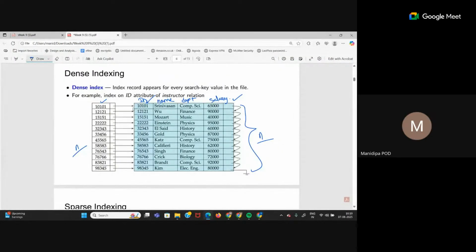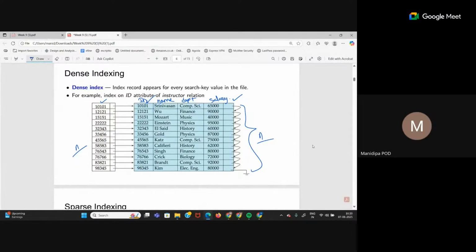Now see, ID is unique for every faculty, so every index entry is for a particular row only. But the trade-off here is that dense index size is very big, right? Because it has as many rows as the table itself. Yes, data is not the same. In the table there is much more data present than in the index, but it is still a pretty big index.